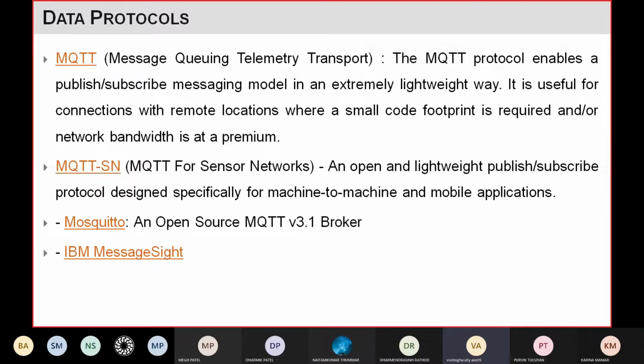This is specially designed for sensor wireless networks, right? So it's similar to the MQTT protocol, like it's open and lightweight, and following the publish subscribe architecture.